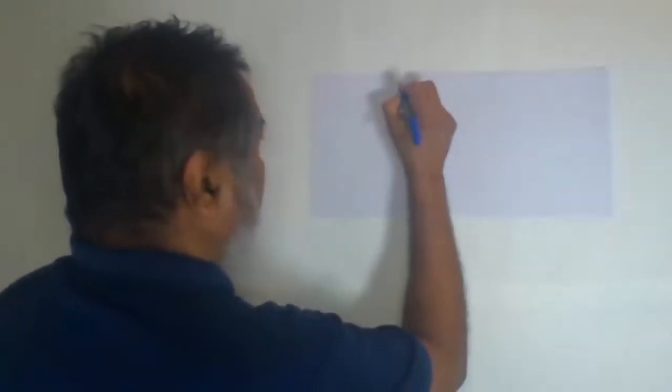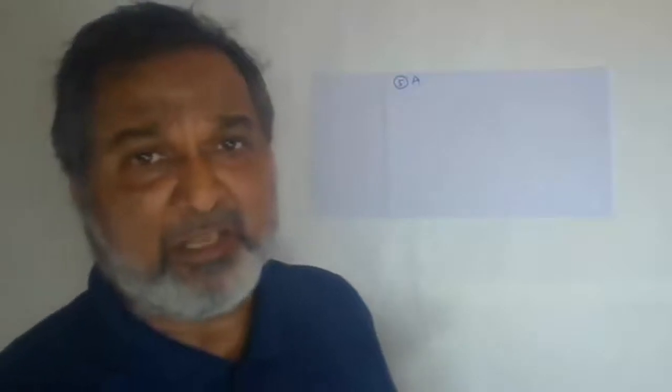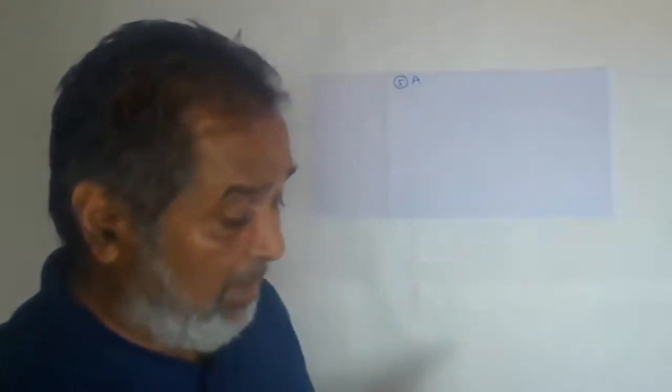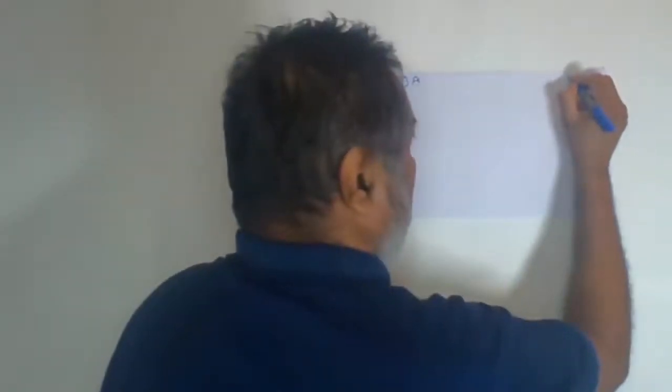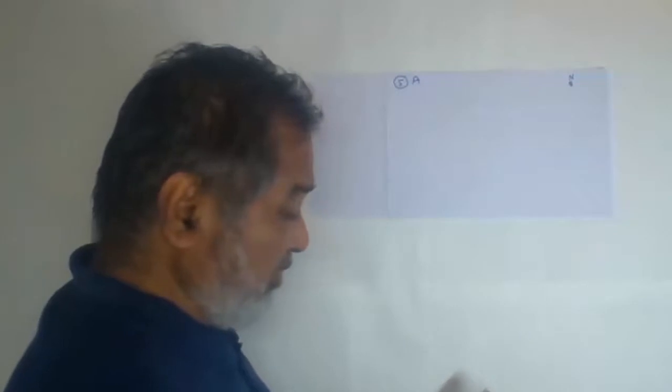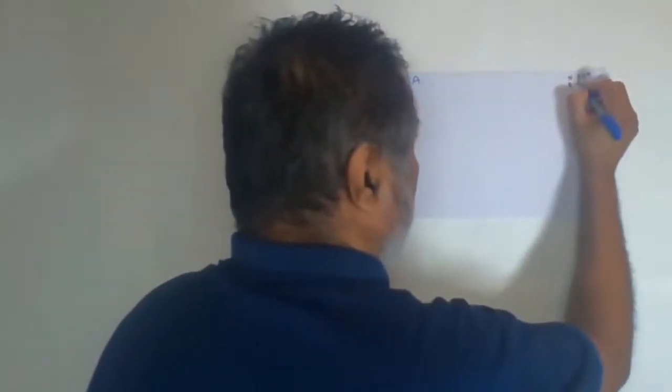Type A, problem number 5. This is problem number 5 from type A. Now see what is given in this particular problem. A limestone bed is exposed on the northern and southern slope, sloping with an angle of 25 degrees towards the north and 40 degrees towards the south.